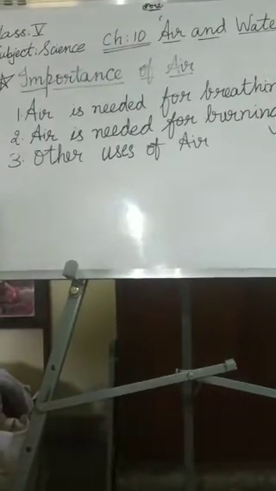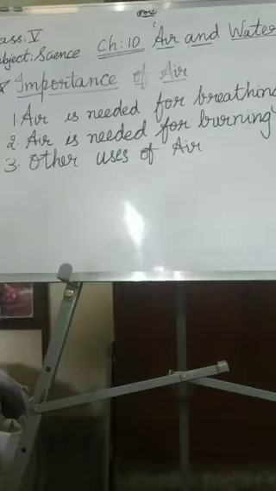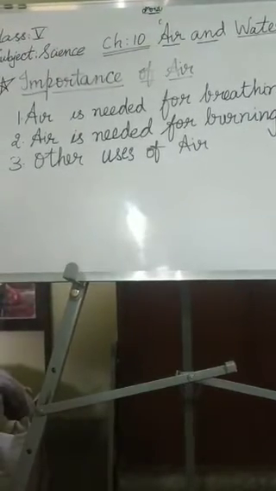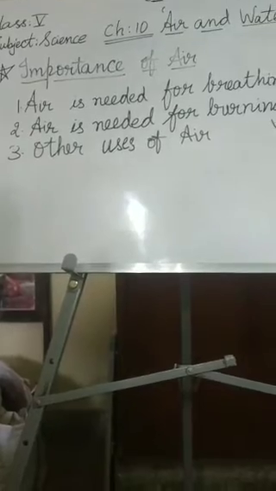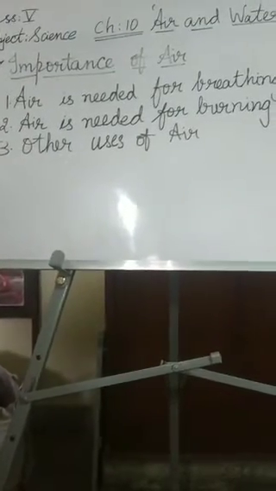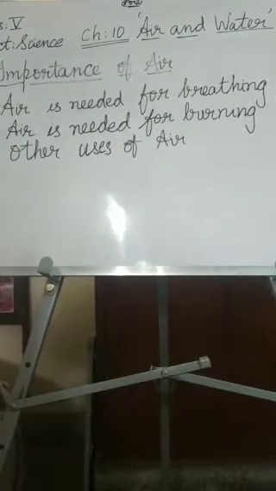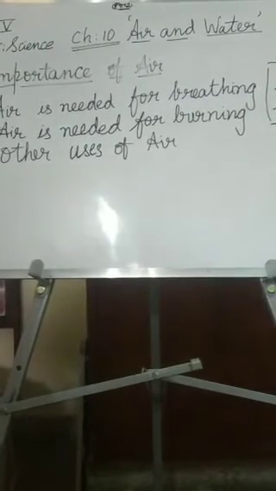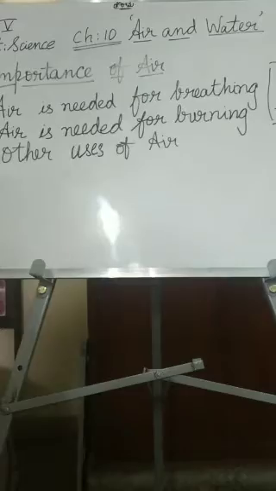Moving air helps in the formation of different weathers, that is hot, cold, wet, dry, windy. Moving air helps in the movement of gliders, kites, parachutes, sailboats. Air is used to fill footballs and tubes of tires also. Air also helps in the rotation of the blades of a windmill, and thus this is used for generation of electricity.